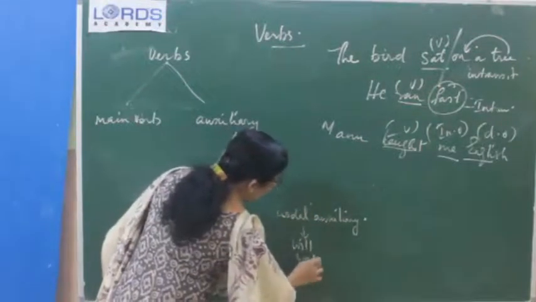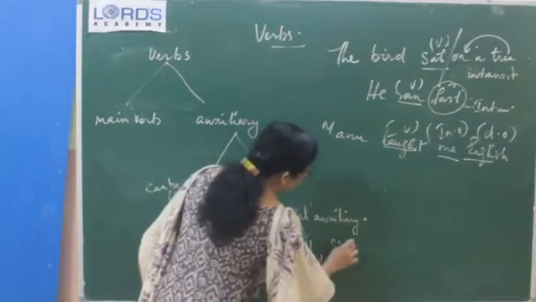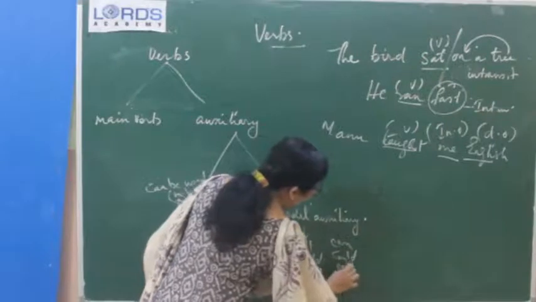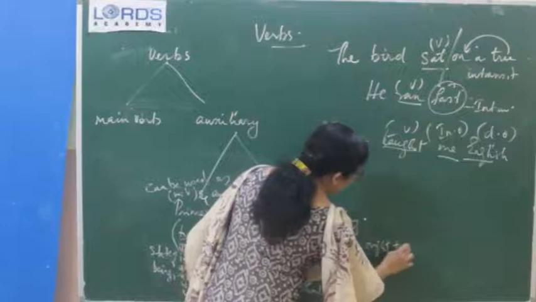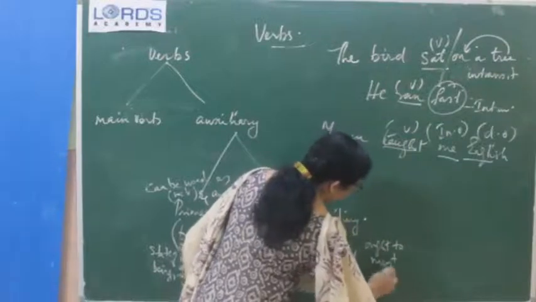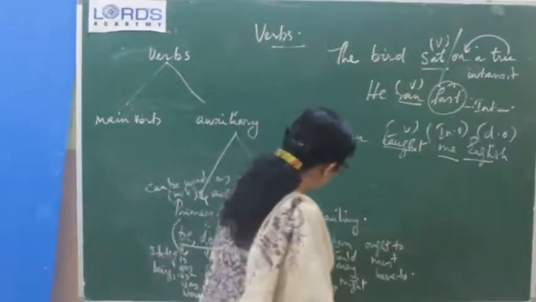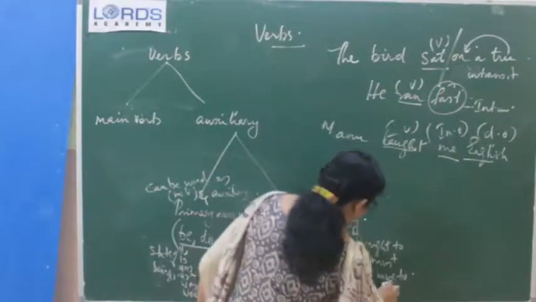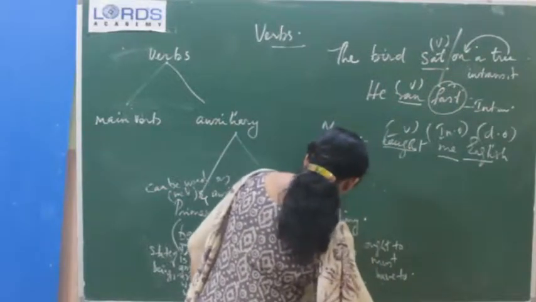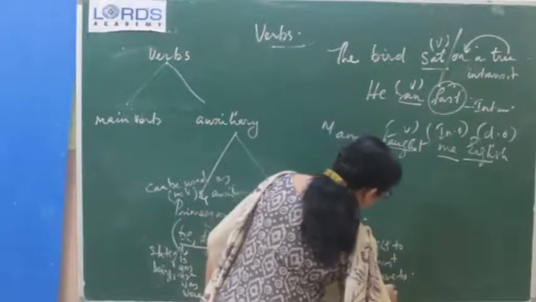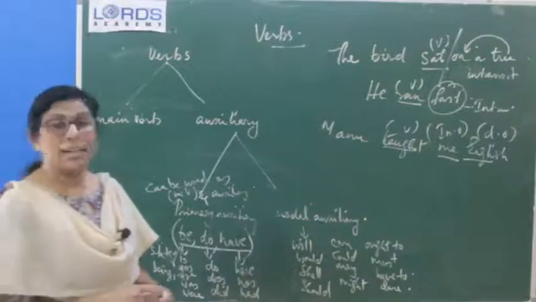Will, would, shall, should, can, could, may, might, then ought to, must, have to. Can, could, may, might, will, would, shall, should, ought to, must, have to, and dare. Okay, so these are the modal auxiliaries.